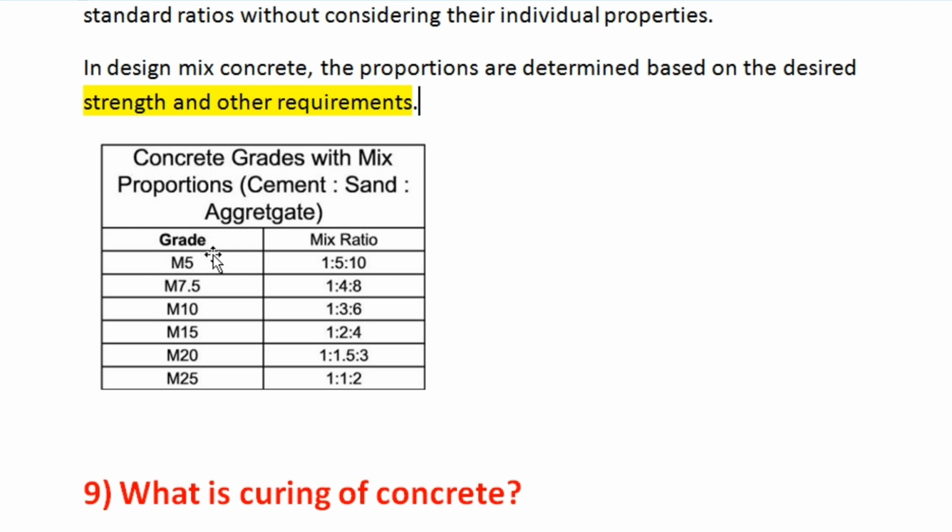You can see in this picture for M5 grade of concrete, M7.5, M10, M15, M20, M25 grade of concrete, we have used a fixed mix ratio. You can see here 1:5:10, 1:4:8, 1:3:6, 1:2:4, 1:1.5:3, 1:1:2. The first part is cement, the second part is sand and the third part is aggregate.